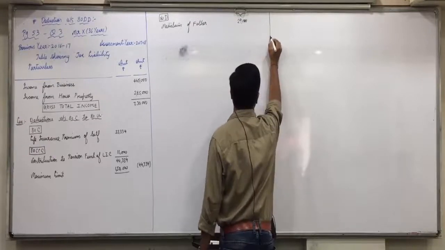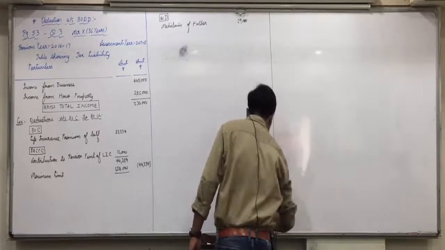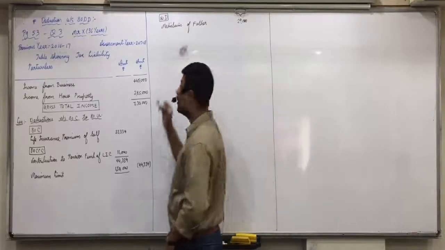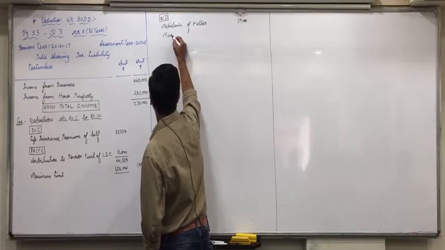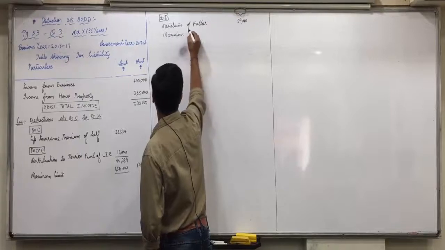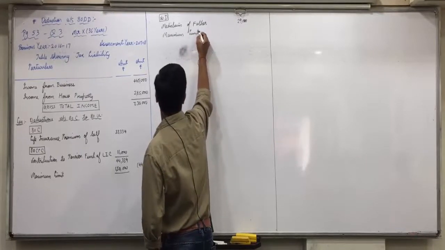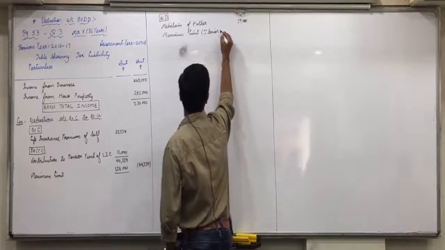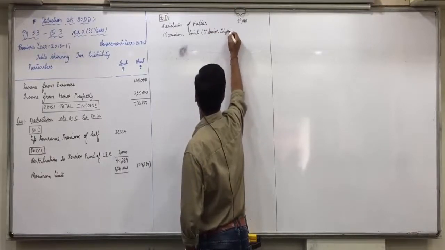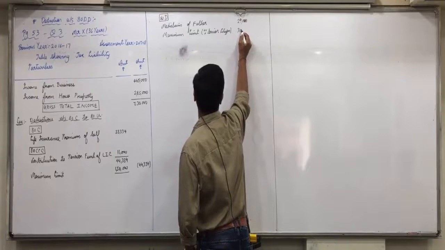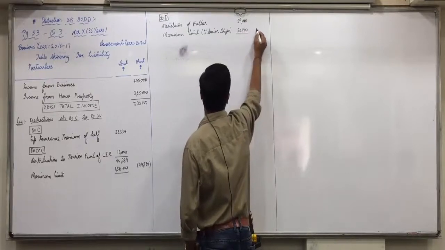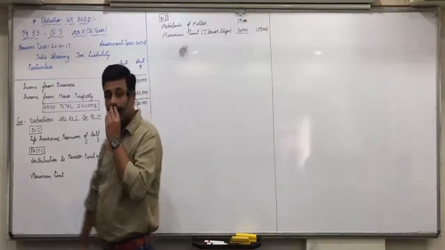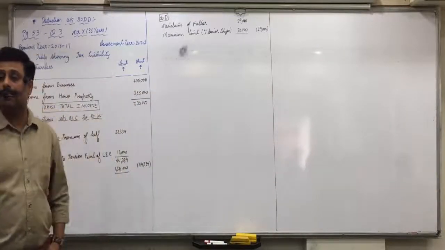Then what's the maximum limit in 80D? Because the father is a senior citizen, the maximum limit is 30,000. So in the outer column, what amount should I take? 29,000. Yes, 29,000. Did everyone understand this?